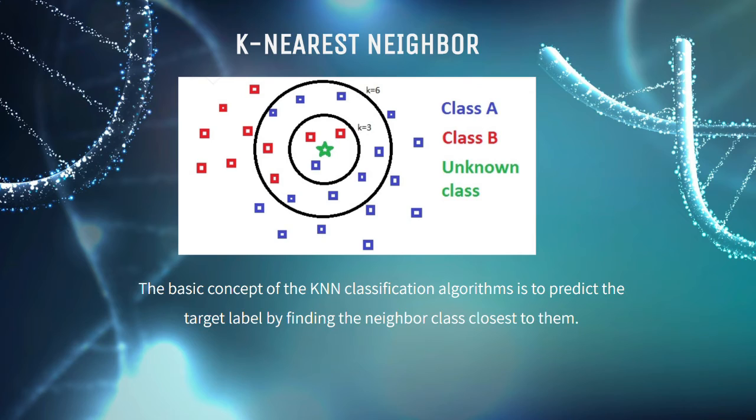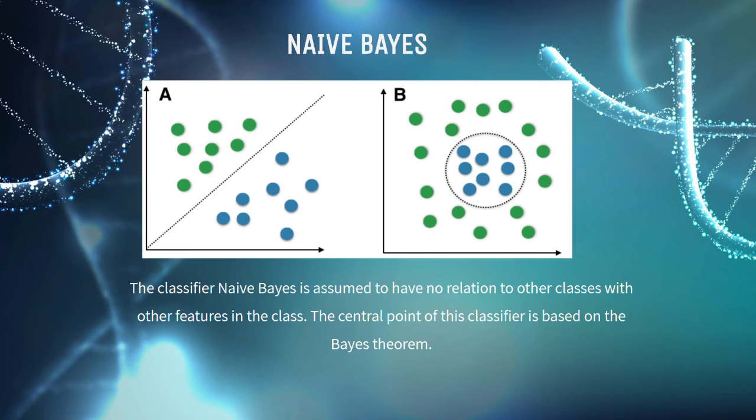The significant part in using the KNN method is choosing the right number of neighbors. It is essential in order to maintain the ability of the algorithm to make a classification accurately. The third method is naive Bayes.